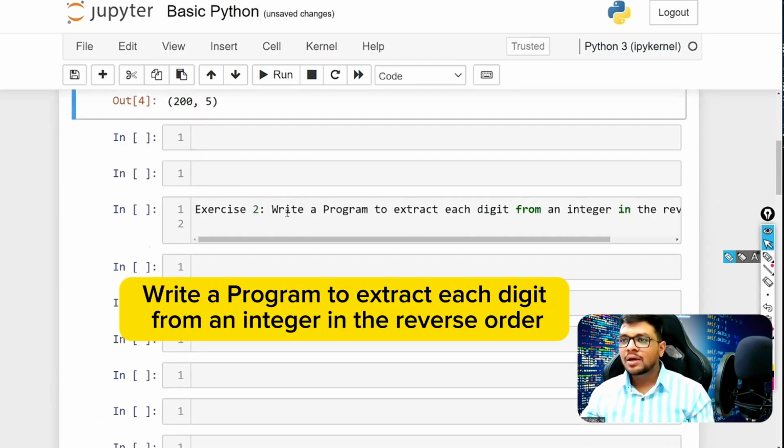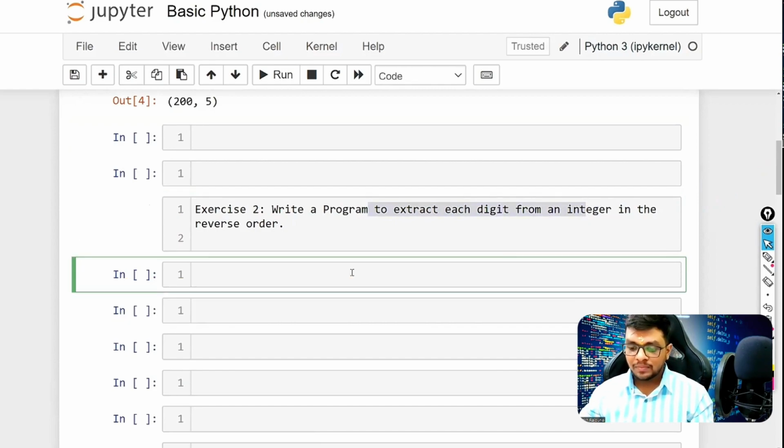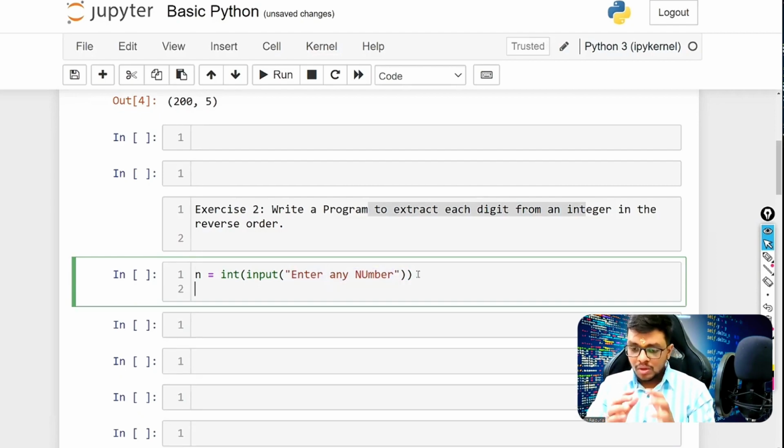The second question. Write a program to extract each digit from an integer in reverse order. So for example, let's assume that we are taking a number from a user. Let's take n equals int of input, enter any number. So we are asking a user to enter a number. Now, the moment we get the number, we want to reverse it: write a program to extract each digit from a number in reverse order.